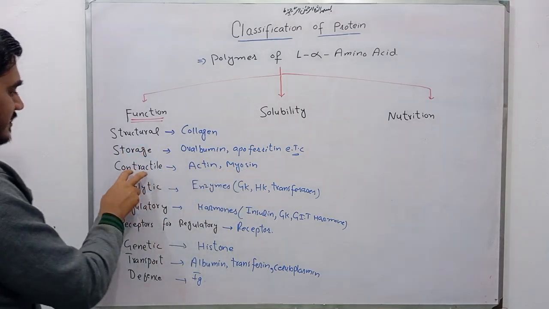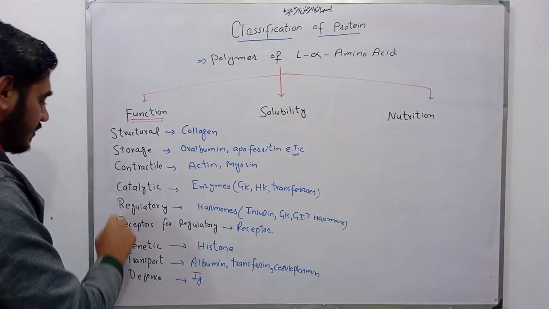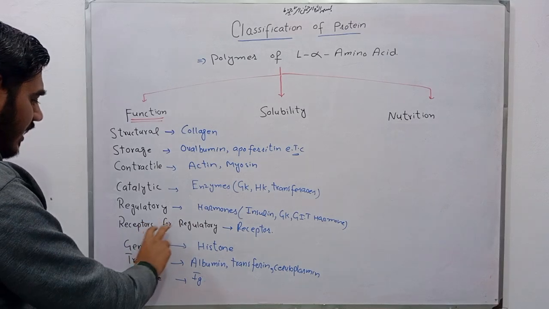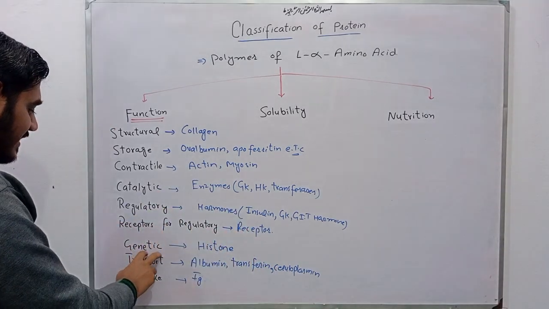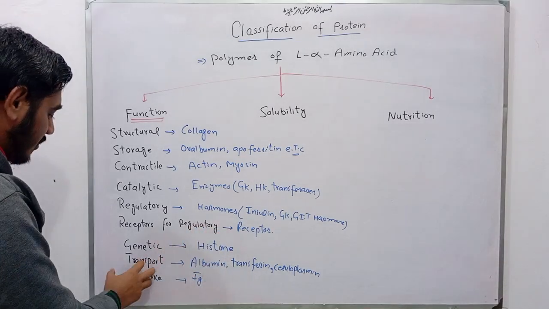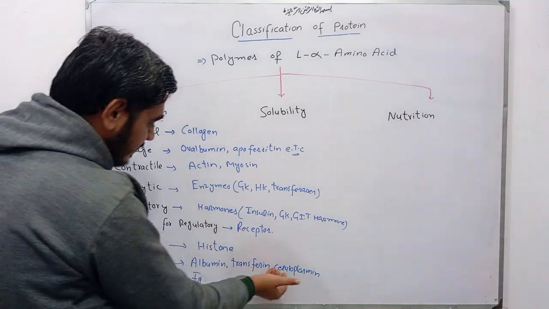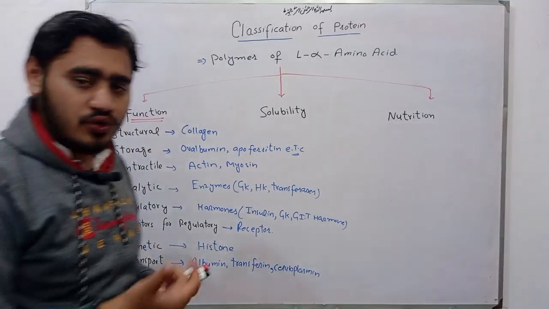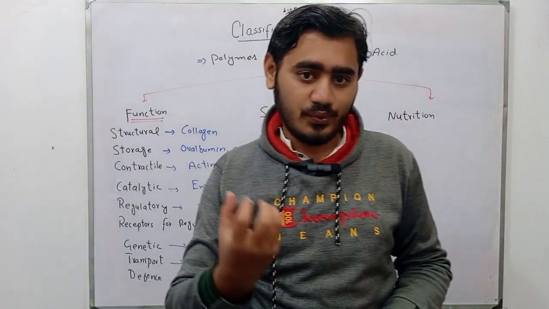Actin and myosin are contractile proteins. Enzymes are catalytic proteins. Hormones act as regulatory proteins, and receptors act as receptors for regulatory protein. Genetic protein includes histone protein. Transport protein includes albumin, transferrin, and ceruloplasmin, while defense protein includes immunoglobulin.